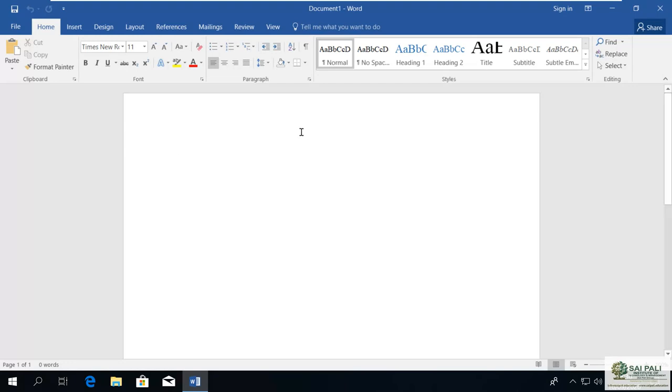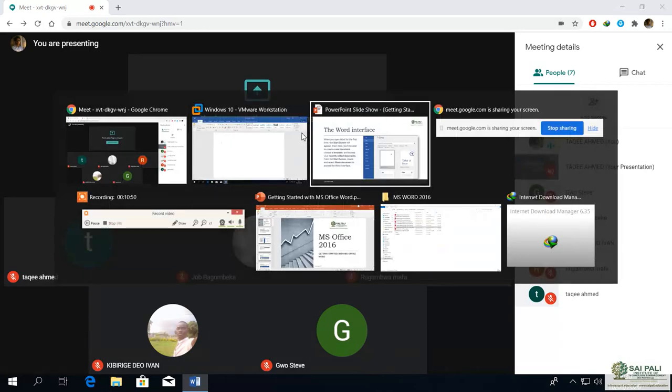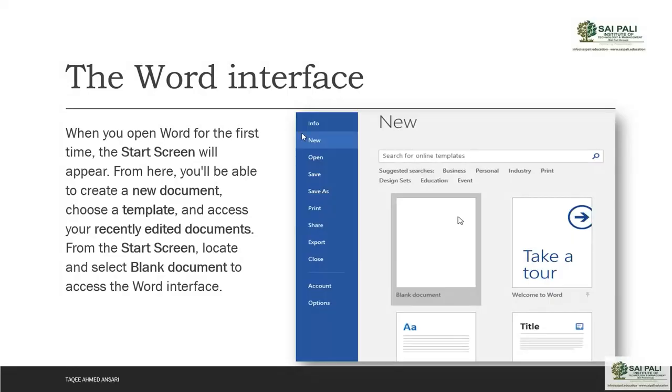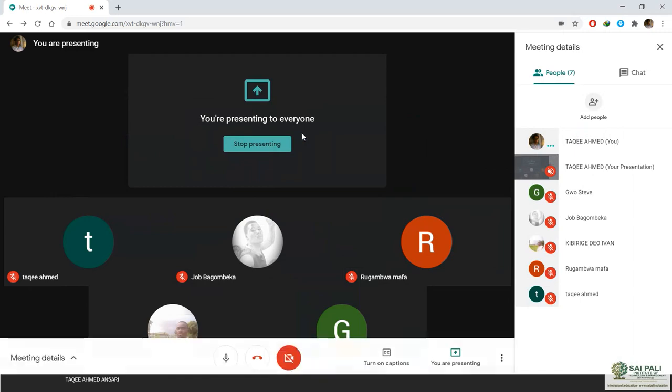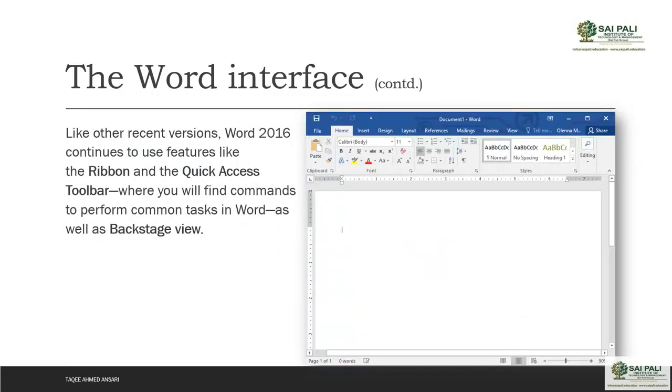So this is the interface of MS Word, or we can say the interface of MS Office. Like other recent versions, Word 2016 continues to use features like the ribbon and the quick access toolbar, where you will find commands to perform common tasks in Word, as well as the backstage view.